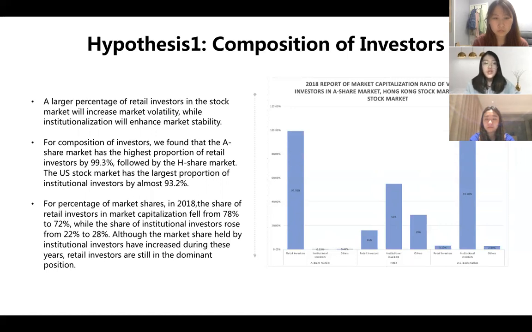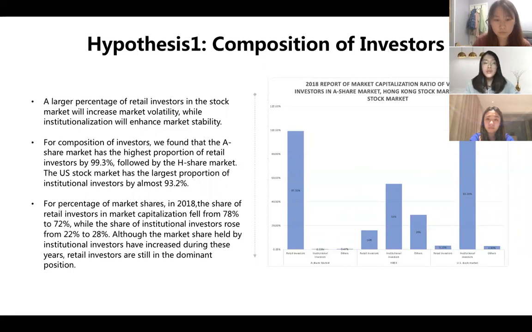The picture here shows the market capitalization ratio of different investors in the A-share market, Hong Kong stock market, and US stock market in 2018. For composition of investors, we found that the A-share market has the highest proportion of retail investors at 99.3%, followed by the H-share market. The US stock market has the largest proportion of institutional investors at almost 93.2%.